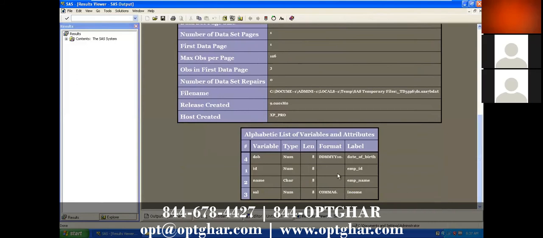See the last window: alphabetic list of variables and their attributes. Actually, in our data set, what was the first variable? Was it ID, employee ID, or the name? I think the name, right? Oh, the first is ID.